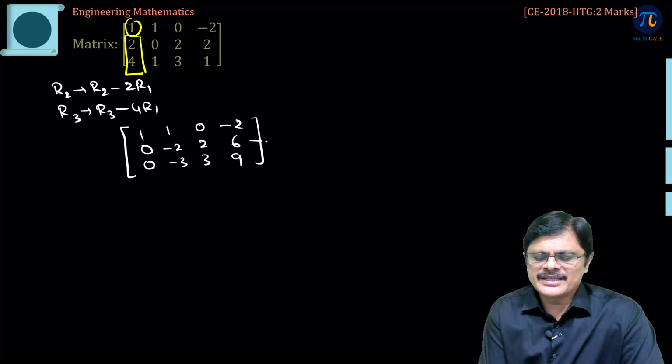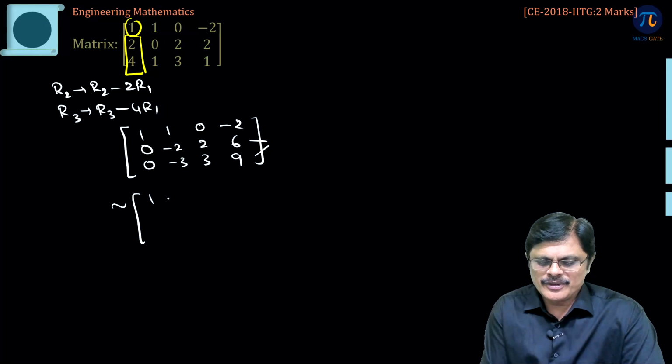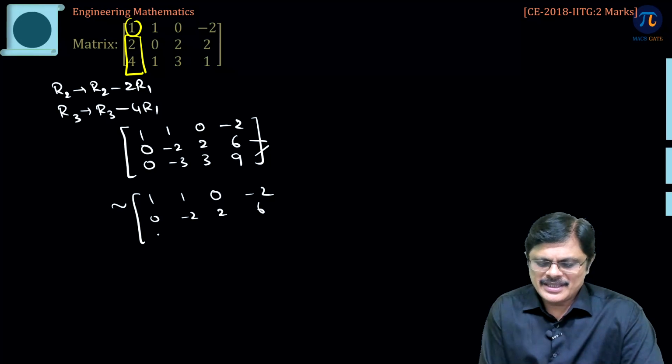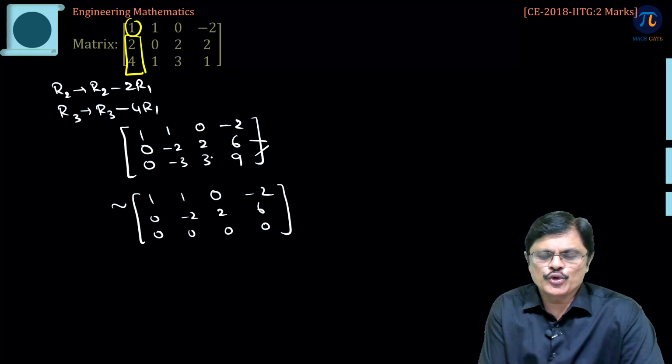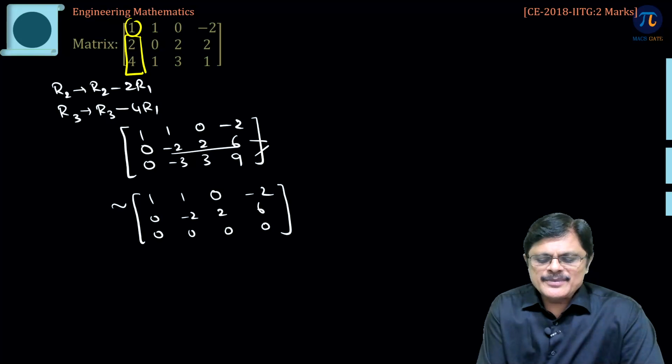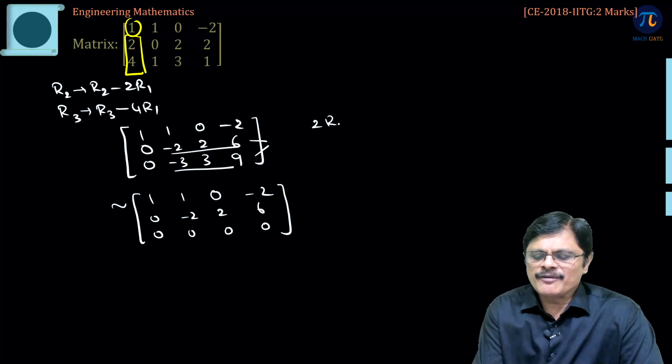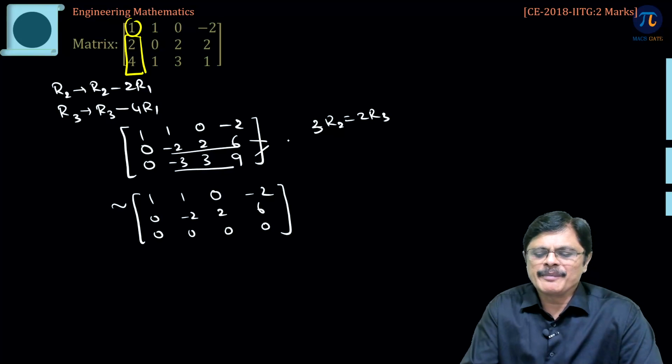So, actually you can see these two are proportional. So, one row you can keep and make the other row 0. 1, 1, 0, minus 2; 0, minus 2, 2, 6; and this is 0, 0, 0, 0, because these two rows are proportional, because 3 times of this and 2 times of this are same, that is, 3 times of row 2 is equal to 2 times of row 3, that is what you mean by proportional.